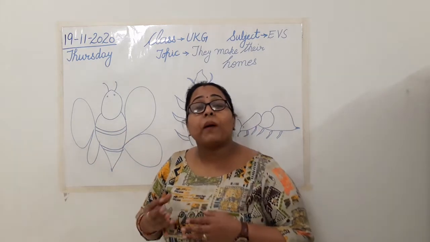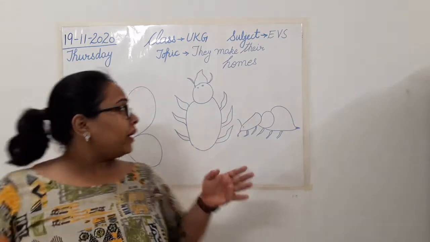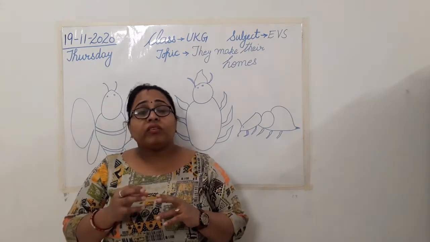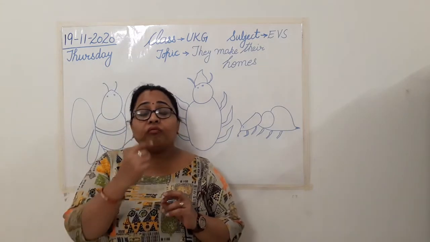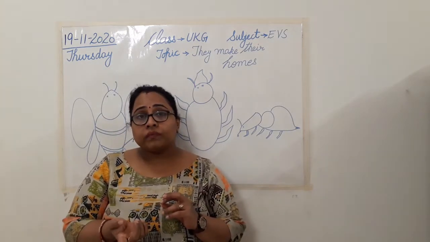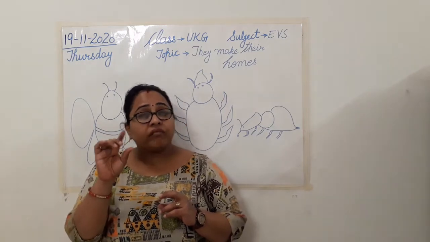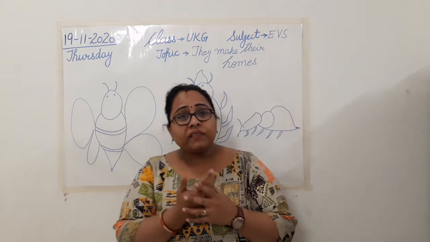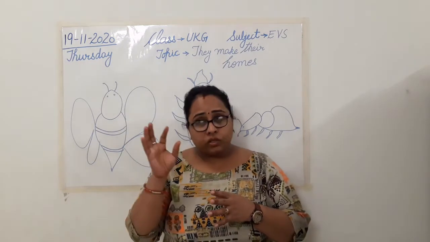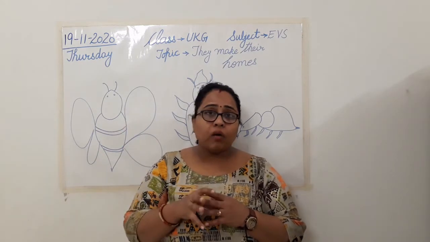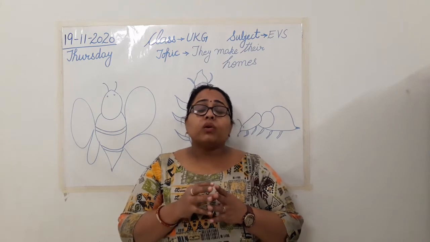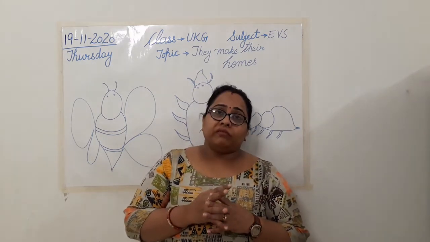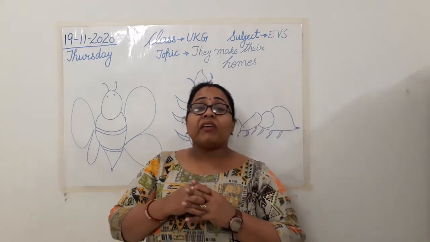Then comes the spider. I have told you that these spiders make their webs with the help of a string which comes out of their mouth. It's a very sticky substance जिसको वो एक वेब की तरह बनाते हैं. You might have seen a spider web, जो मकड़ी का जाला होता है, घर पे कभी कभी. So those spiders are also making these webs themselves. Clear?